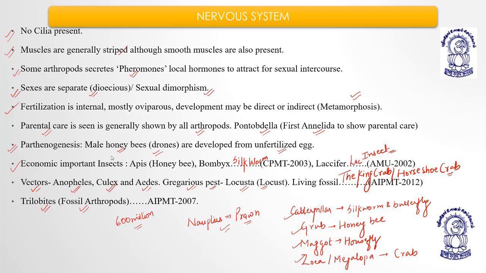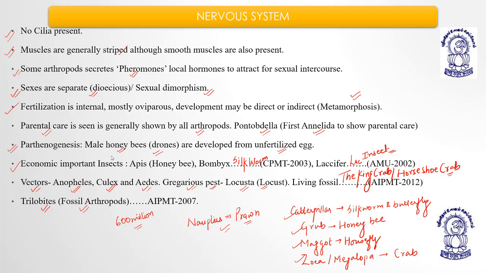Parthenogenesis is the development of an individual from unfertilized egg. Male honeybees, especially the drones, develop from the unfertilized egg. Some economically important insects are Apis, honeybee, to provide bee wax and honey; Bombyx mori, silkworm; Lecifer, to provide lac, also known as lac insect.